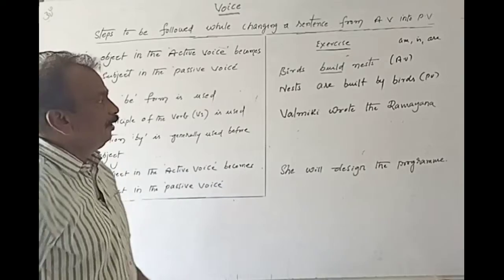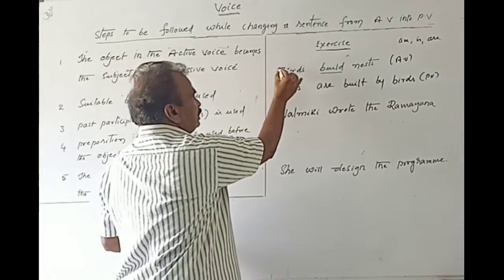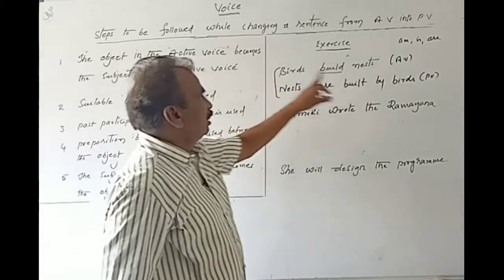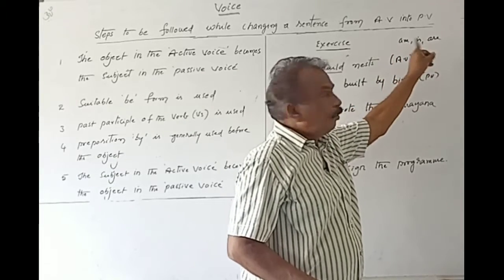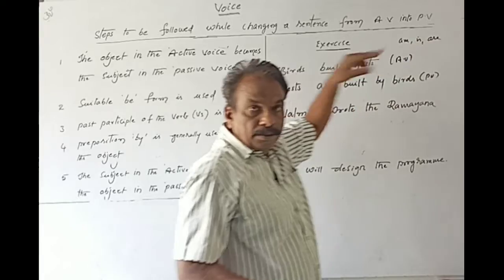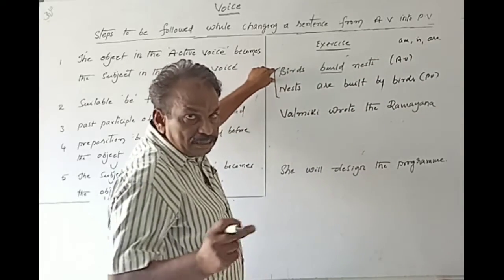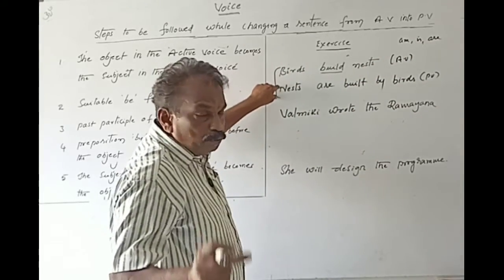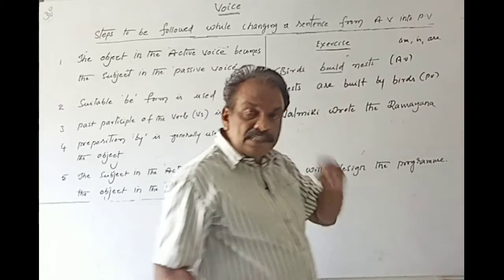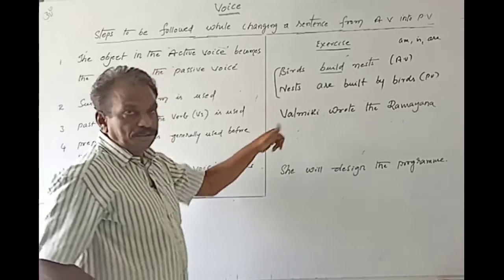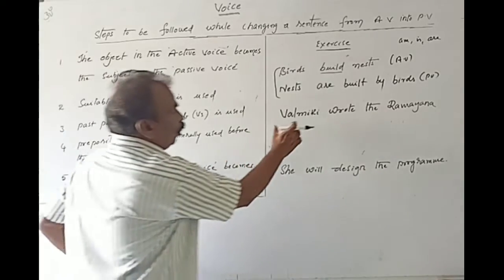In the same way, here, as the tense is simple present tense, there are three B forms: am, is, are. One among these is to be taken, keeping the subject in mind, and the subject is plural, so go for are. Okay? Next, the same steps are also taken here.